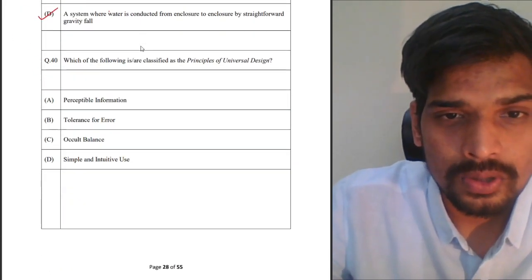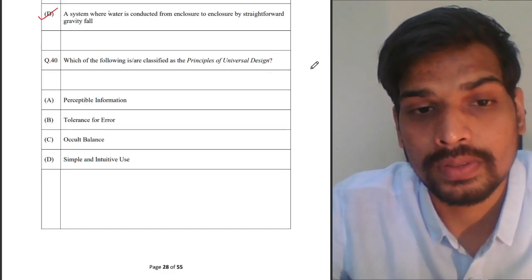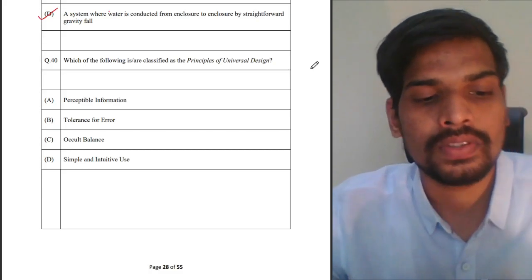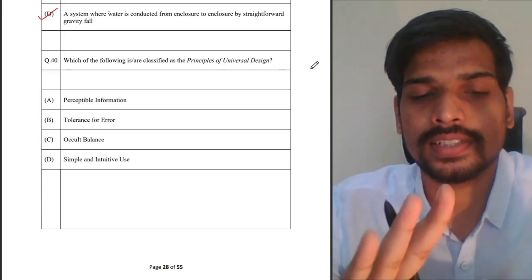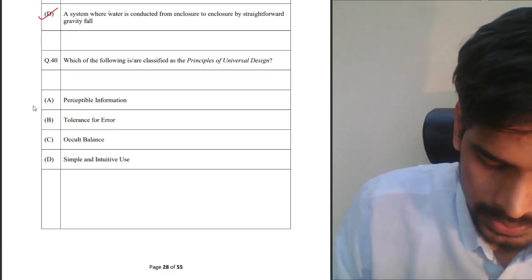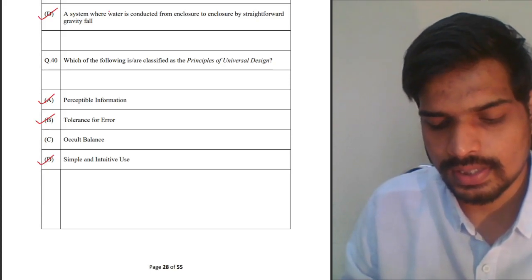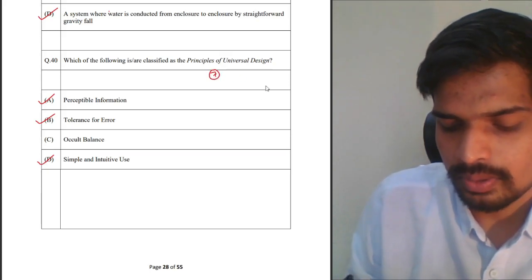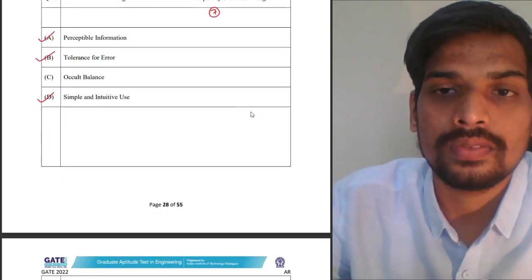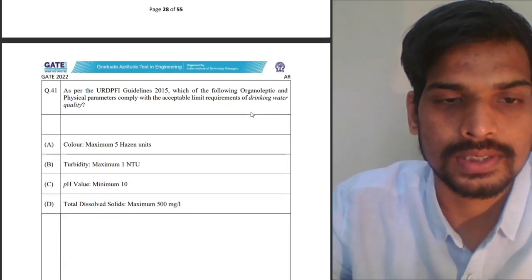Next one. Which of the following is or are classified as the principles of universal design? There are 7 principles of universal design which were published by a group of architects, product designers, and others. Out of those 7 principles, perceptible information, tolerance of error, and simple and intuitive use are the points which you see in the 7 basic principles of universal design. Occult balance is not a principle of universal design. So A, B, D is the correct answer for this.